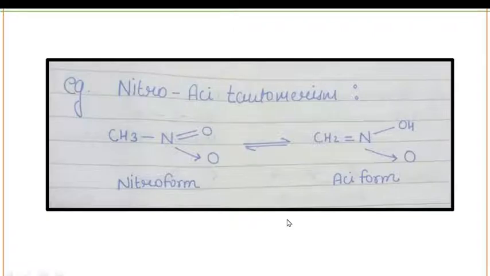This is the example for nitro-aci tautomerism. So guys, this was all about today's lecture. We have completed structural isomerism, and in the next lecture we will cover part 2 for isomerism.